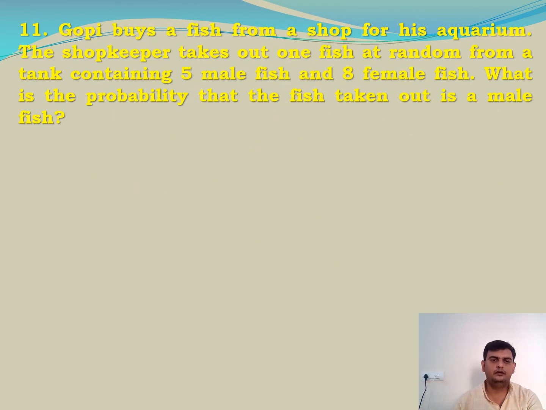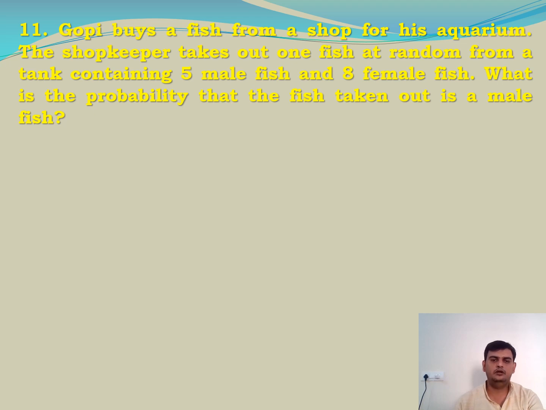Now problem number 11. Gopi buys a fish from a shop for his aquarium. The shopkeeper takes out one fish at random from a tank containing 5 male fish and 8 female fish. What is the probability that the fish taken out is a male fish? So the question is very clear for us.